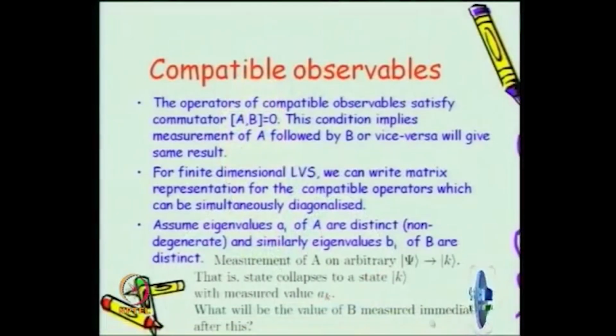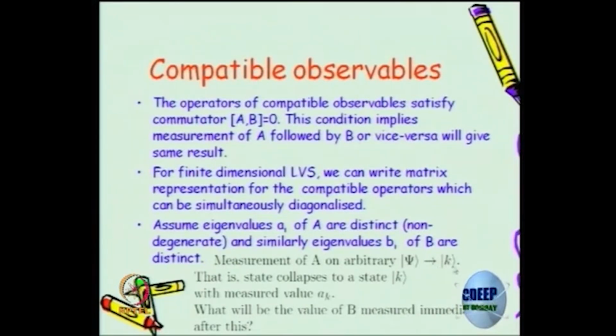Right? So this is where the system collapses. What will be the value of B measured immediately after this? We can definitely say, even before measuring, that it has to be Bk. And you can measure and verify that it is Bk, because once it has collapsed to the eigenstate, it is going to remain in that eigenstate.